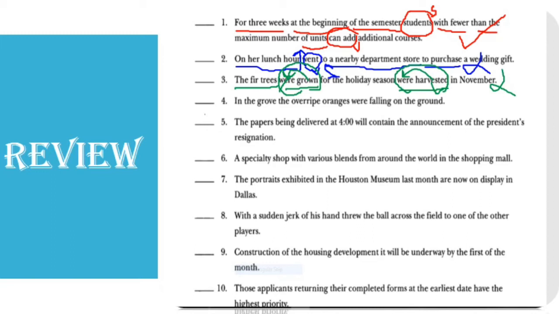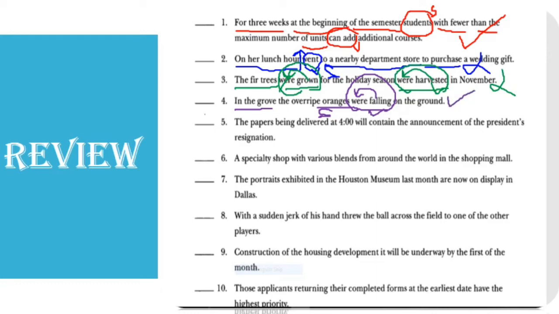Okay, number 4. In the grove, the overripe oranges were falling on the ground. Now, in the grove, this is a prepositional phrase. The overripe oranges, oranges is the subject, were falling. Falling is a present participle, and a verb to be came with it. So in this case falling is a present participle, part of the verb, and "were falling" altogether is the verb. Okay, on the ground, a prepositional phrase, so the sentence is correct.